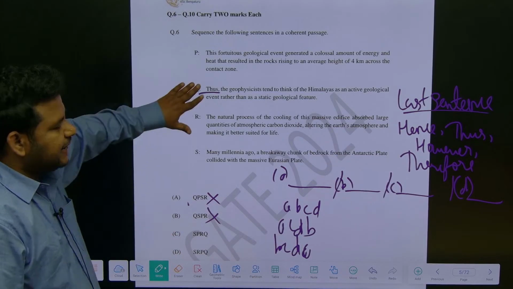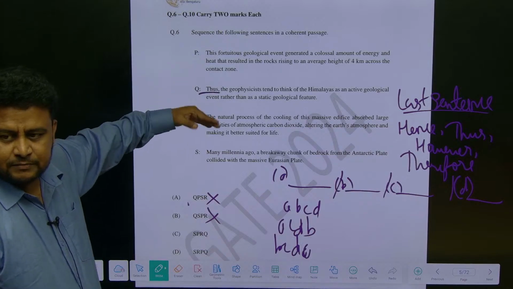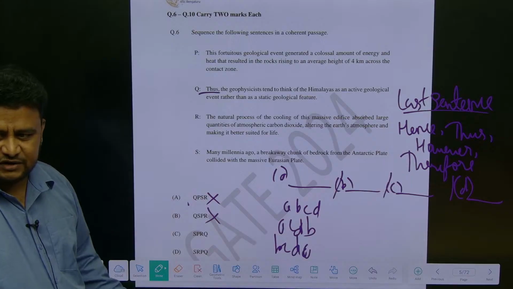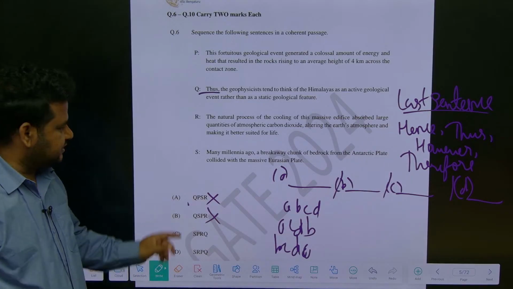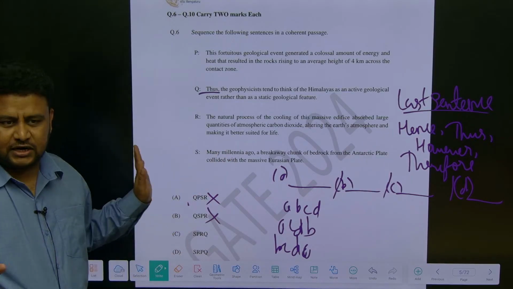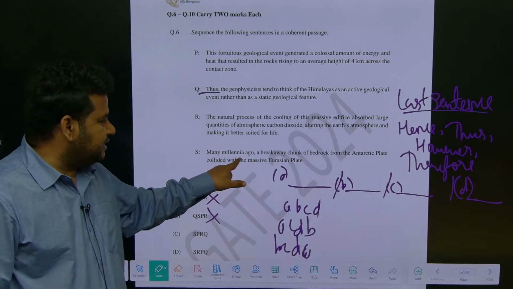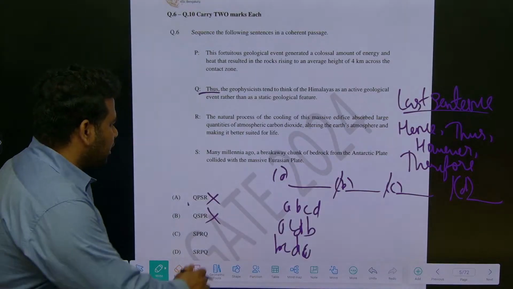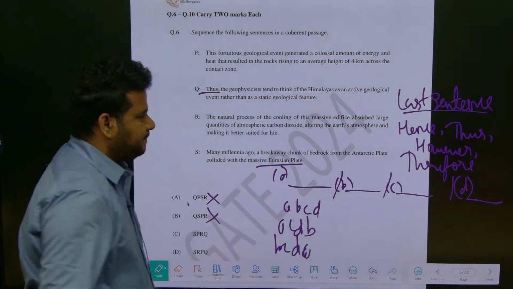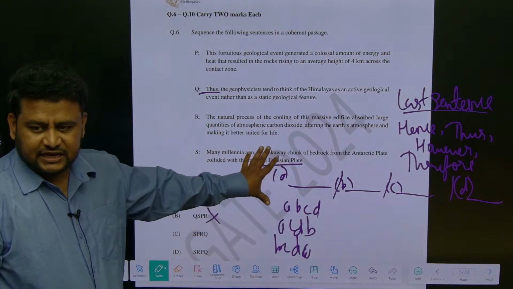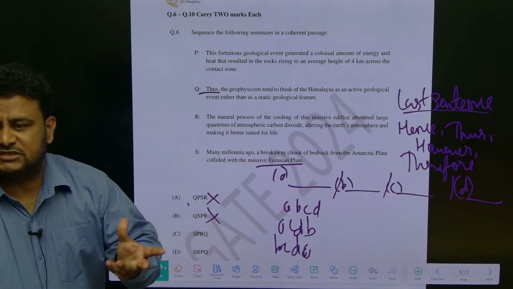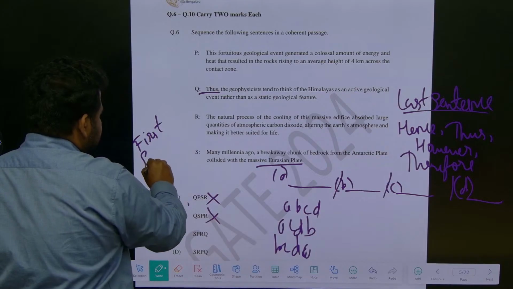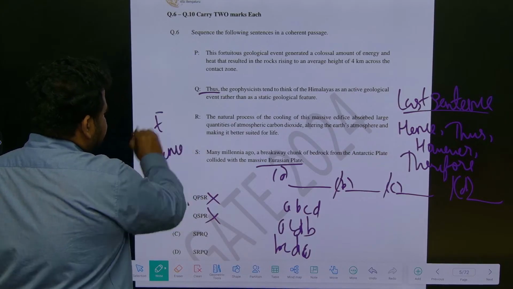So now we have identified the last sentence. We have to identify the first sentence, but they have only given S: many millennia ago, a breakaway chunk of bedrock from the Antarctic plate collided with a massive Eurasian plate. That means they are introducing something. In the first sentence, they will introduce the topic.